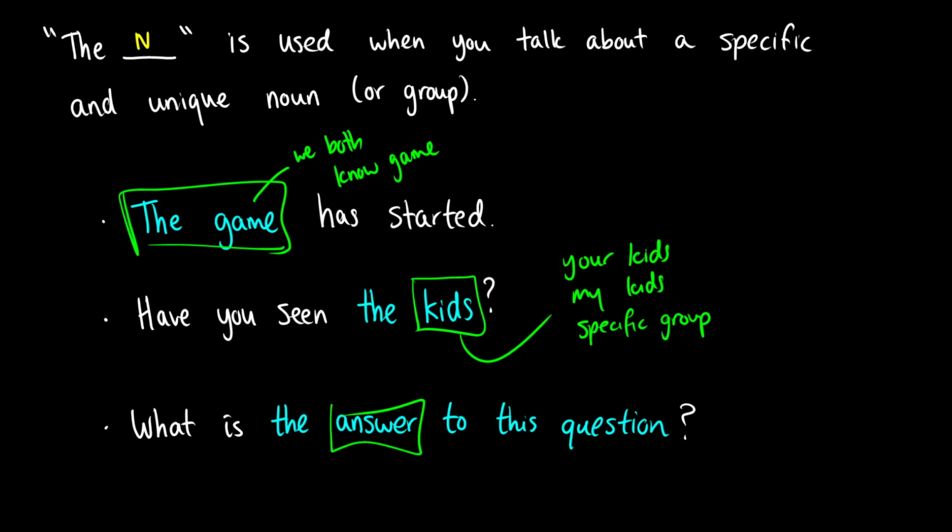The next one: what is the answer to this question? When we say the answer, usually that means that there is a specific answer. We're saying out of all the possible answers I could give, what is the one correct answer? If I were to say what is an answer, that could mean there are multiple answers, but the implies there's a specific, unique answer. In fact, if the question has no answer, we couldn't say the answer because there is no answer.